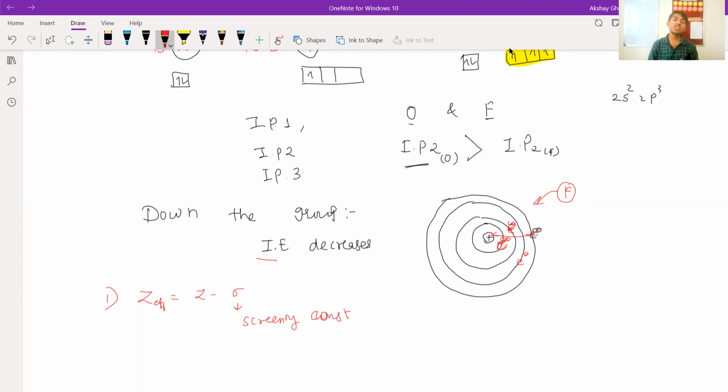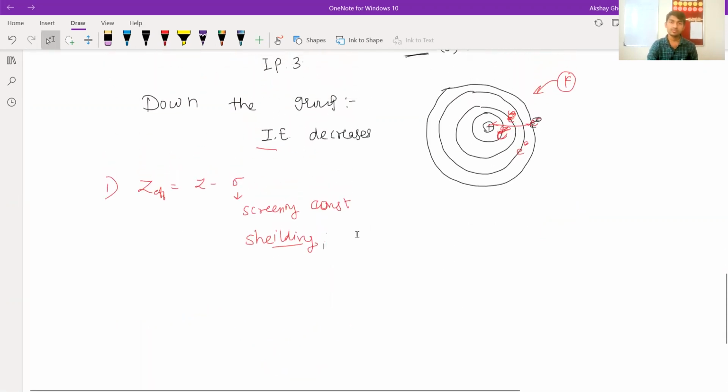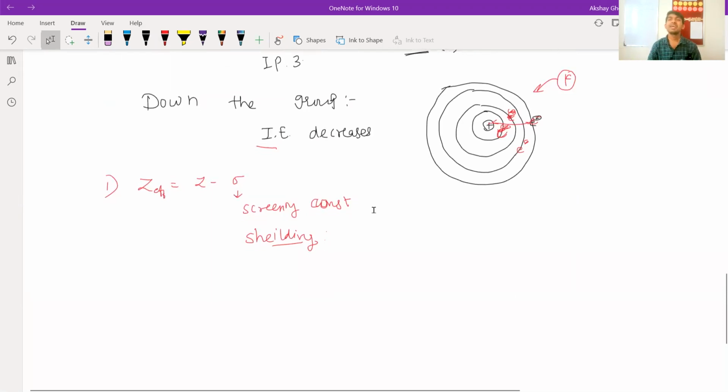Screening constant, or shielding effect. So what is the shielding effect or screening effect? Shielding effect means, I'll tell one example because we have so many examples in so many chapters. When I tell the example, you will not forget this concept for the whole of your life. So this is a very nice example.